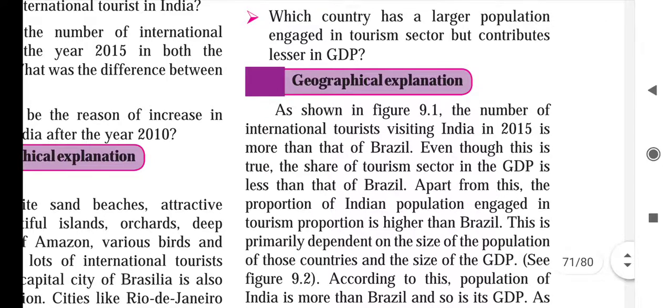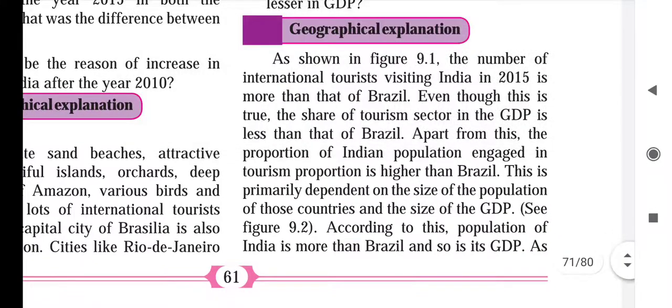Now geographical explanation. As shown in figure 9.1, the number of international tourists visiting India in 2015 is more than that of Brazil. So in 2015 we can see that more tourists were attracted towards India.